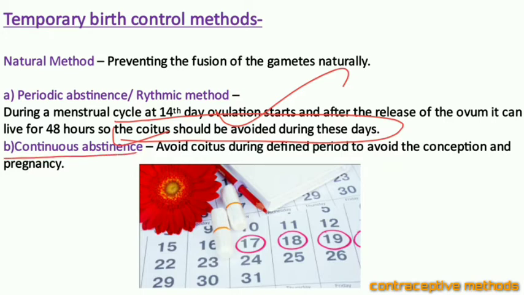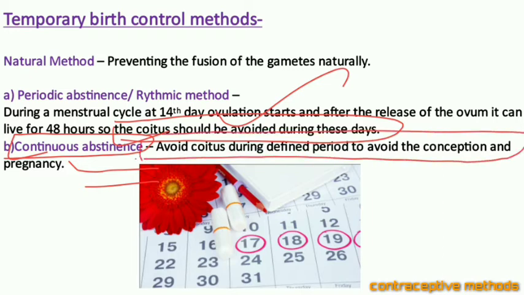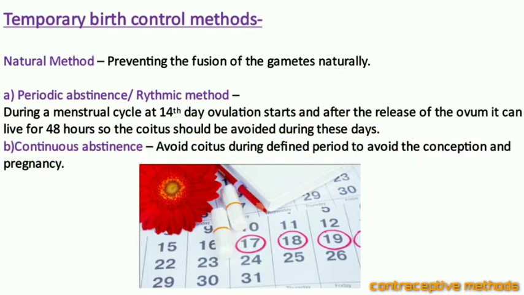The next method is continuous abstinence. Abstinence means avoiding anything, stopping anything. So when avoiding of the coitus is there during a definite period of time, then it is avoiding the conception and pregnancy also. Hope you people are understanding.